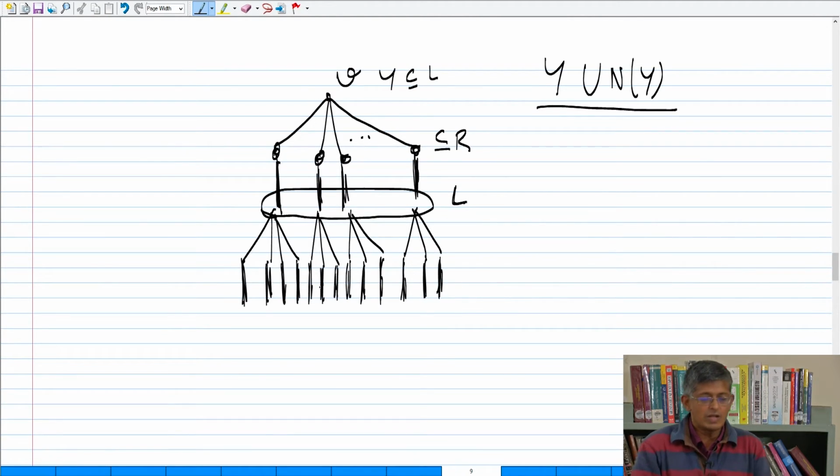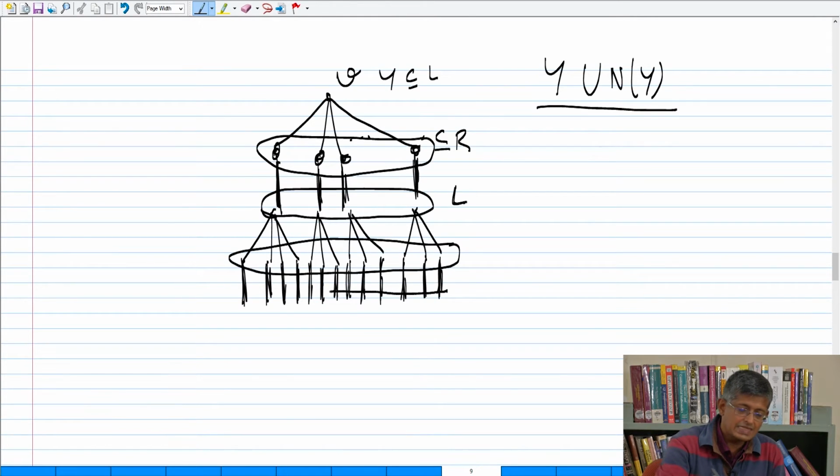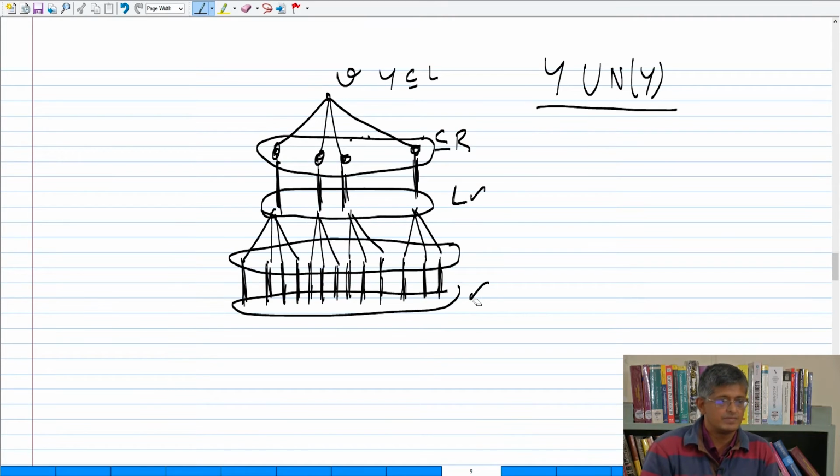So now let us just see. You have an equal number of vertices in R as there are vertices inside L which are matched, and there is one more vertex here, for whom there is no special neighbor.